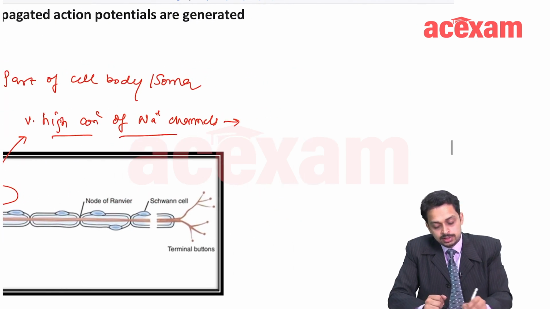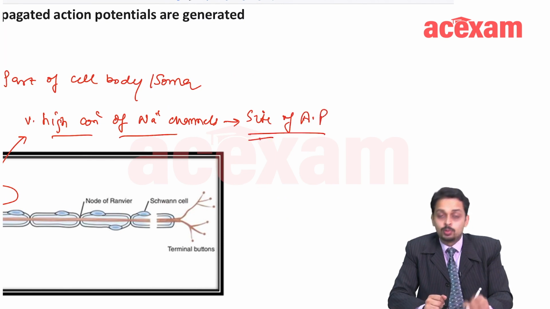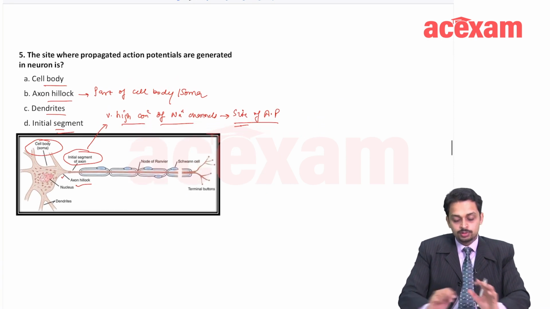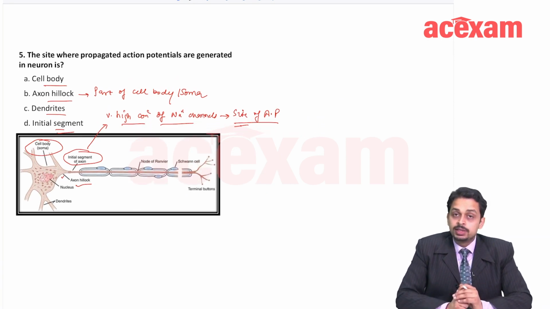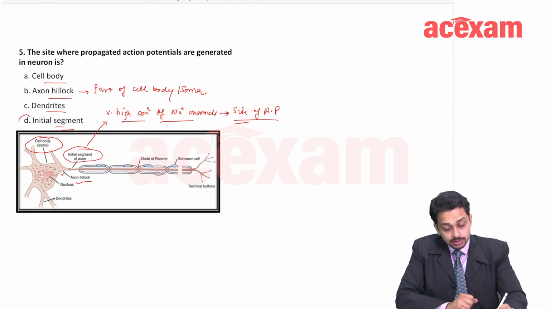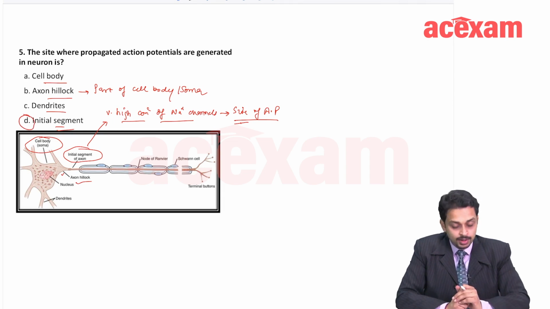So this is the site of generation of action potential in a motor neuron, fine. So in a motor neuron, the initial segment is the site of generation of action potential. There is no doubt about it. The answer here is D.